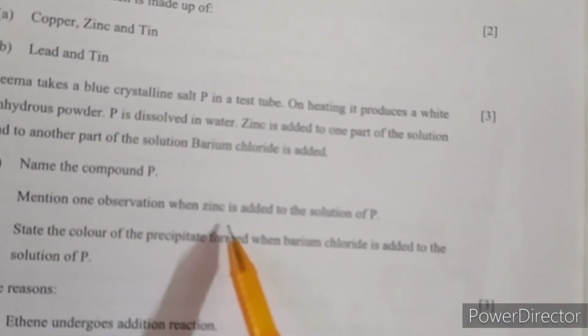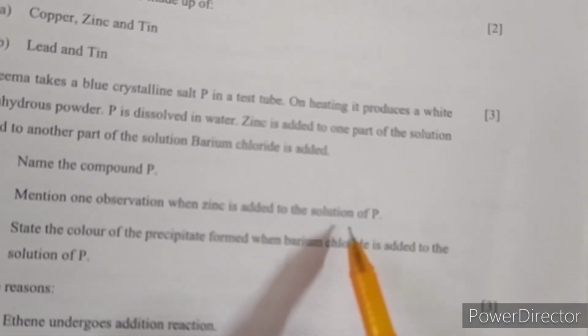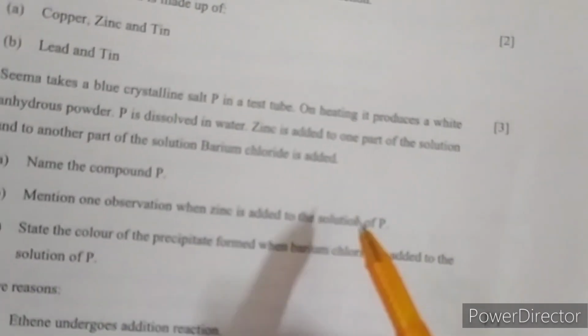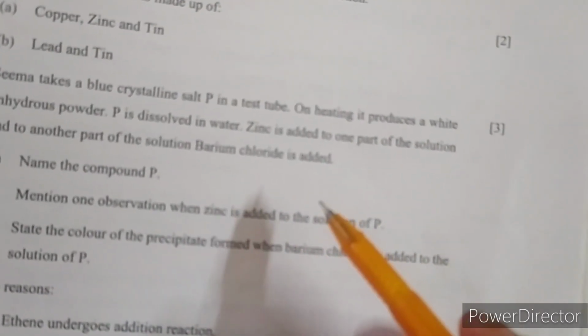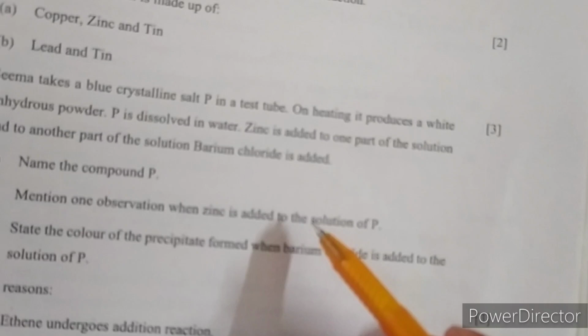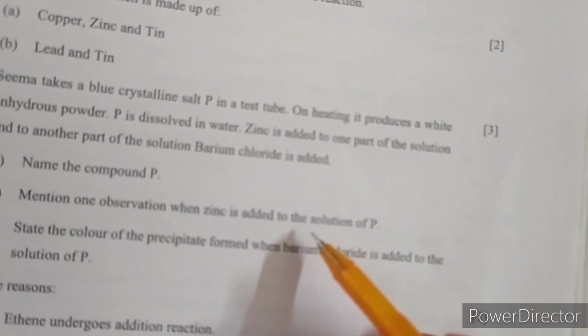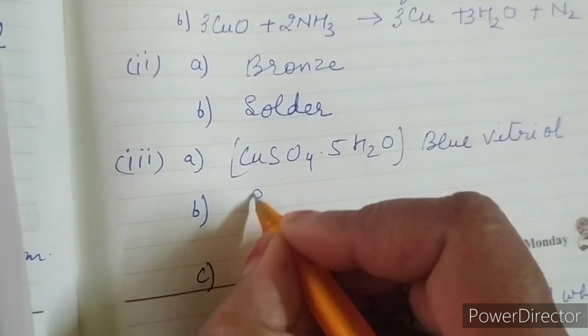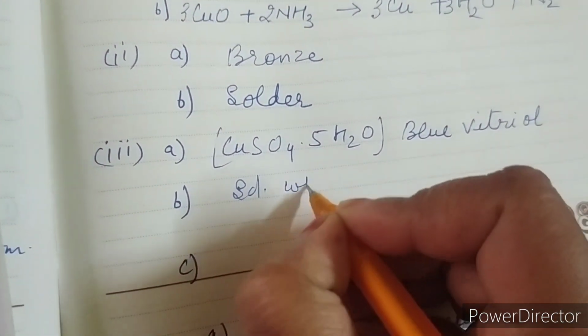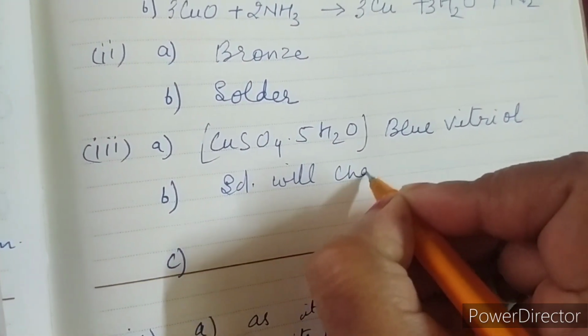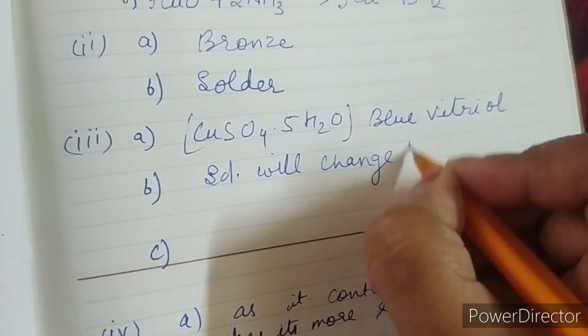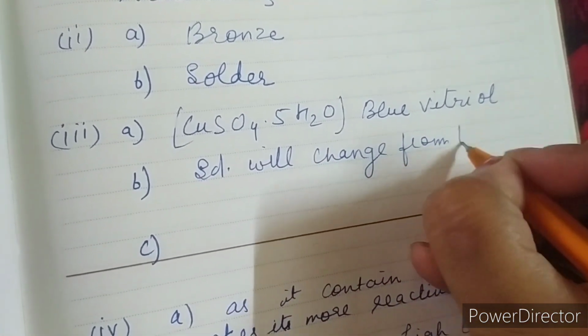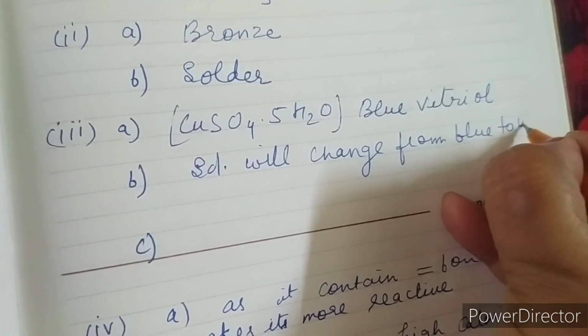Mention one observation when zinc is added to solution of P. Now if you add zinc to copper sulfate, obviously zinc is above copper in the activity series, so it will displace copper from the copper sulfate solution, and the solution will change from blue to white color. From blue to white.